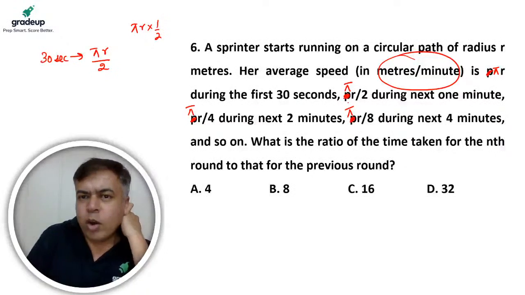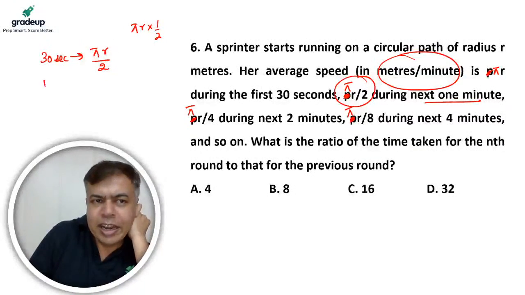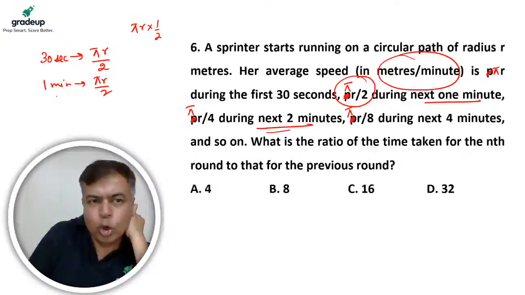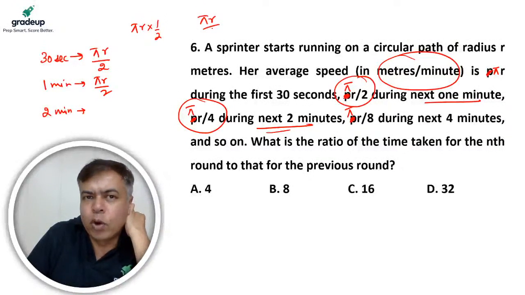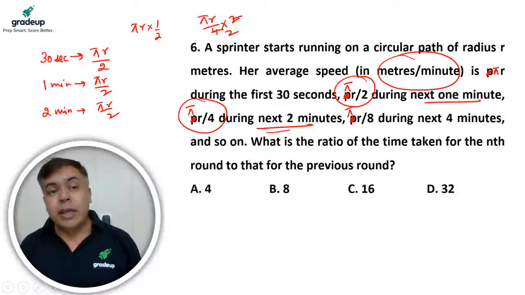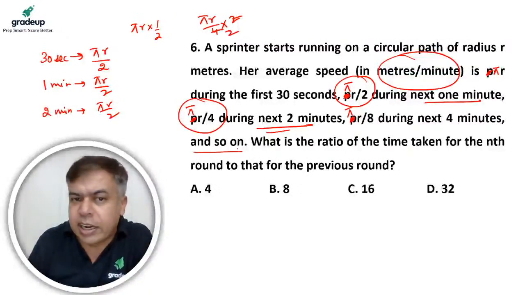Now in the next 1 minute, the speed is pi r by 2, so in the next 1 minute it will again cover pi r by 2. In the next 2 minutes the speed is pi r by 4, so pi r by 4 into 2 minutes, again the distance traveled is pi r by 2. So it is always pi r by 2, and so on.